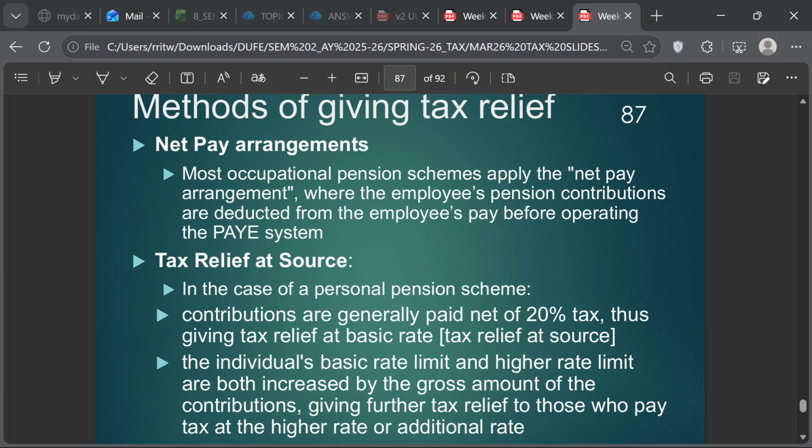Should they deduct after the net income, just like the PA? No, this is not even that. This is kind of before you arrive at net income, because net income is your gross income minus reliefs. So that comes after taking out this, because after the net income, then they will apply the PA. But even before that, they take out the pension contributions, the net pay arrangements, and then they calculate the PA before operating the PA system. This is clear.